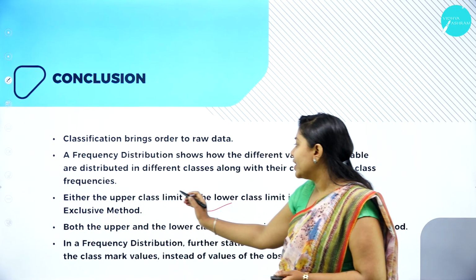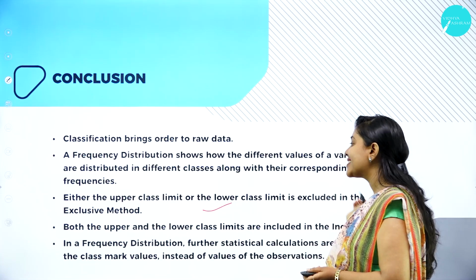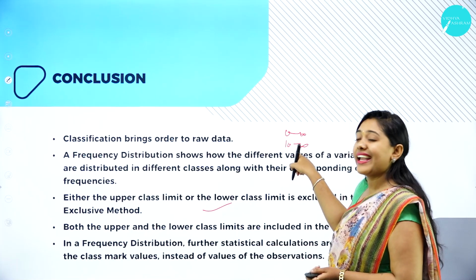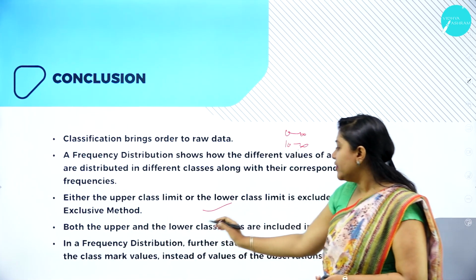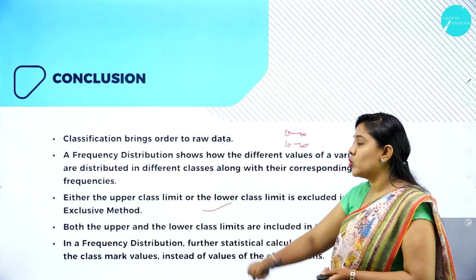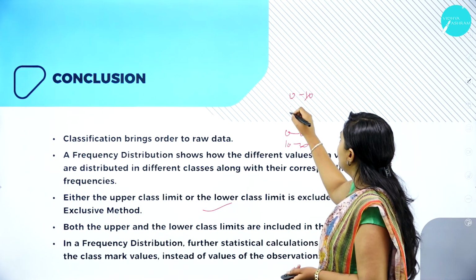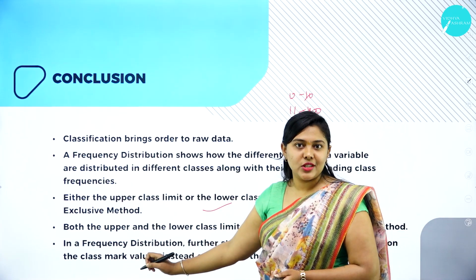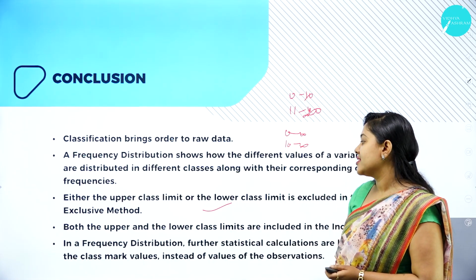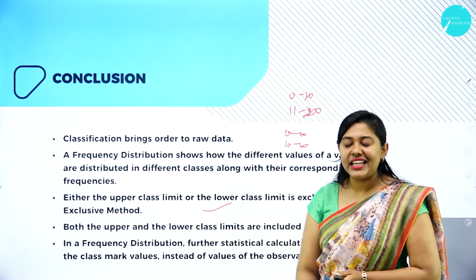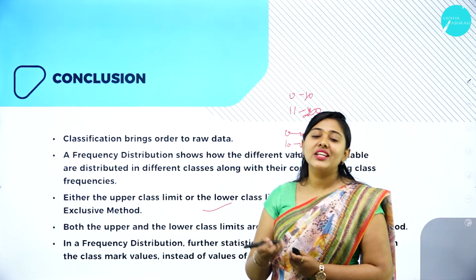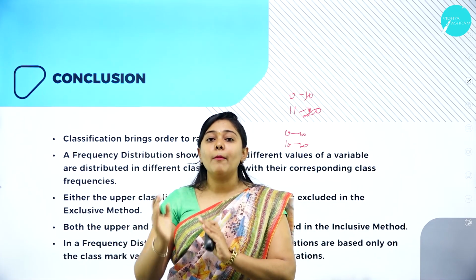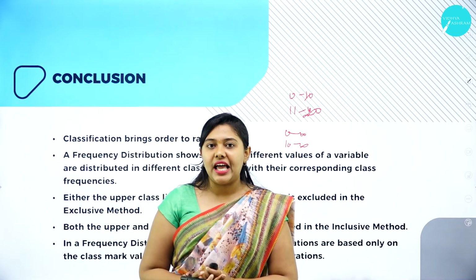In the exclusive method, the upper class limit is excluded, so 0 to 10, 10 to 20. In the inclusive method, both the upper and the lower class limits are included, that is 0 to 10, 11 to 20. We have also discussed frequency distribution and tally marking. This frequency distribution helps us in further statistical analysis and makes comparison of data across classes easy.